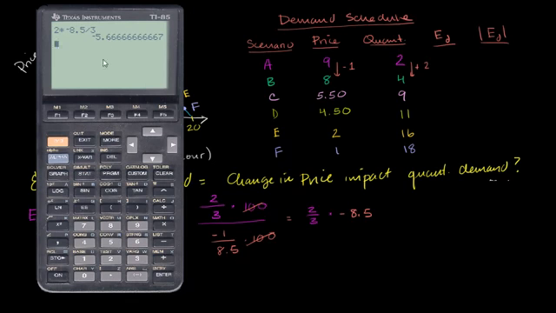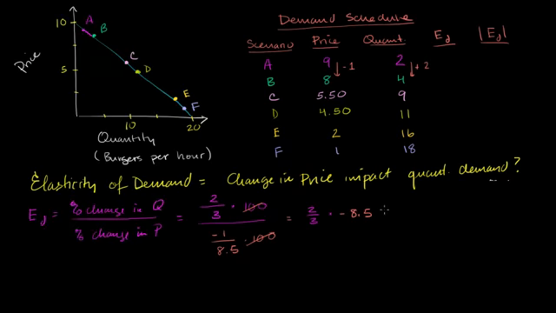It's really negative 5 2/3, so I'll round it. It's negative 5.67. So this is approximately equal to negative 5.67. So right over here, it's negative 5.67, and this absolute value is obviously just 5.67.